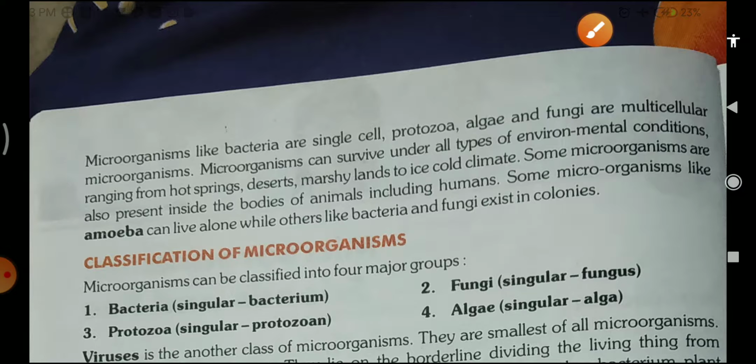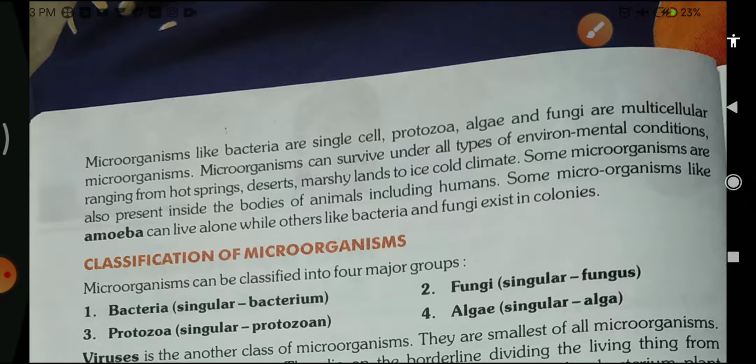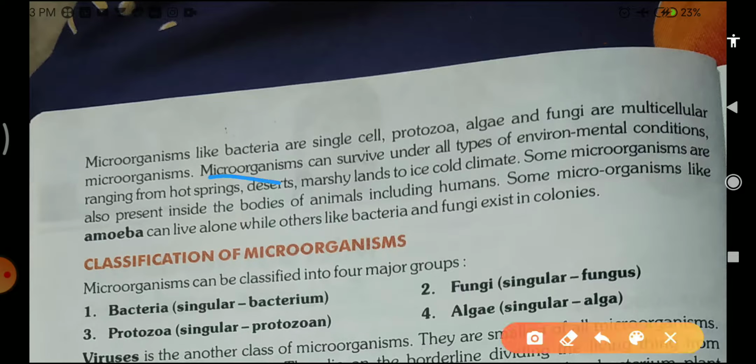Then, microorganisms can survive under all types of environmental conditions. It's true, microorganisms can survive in every kind of environmental condition: in hot springs, deserts, and marshy land, and in ice and cold climates.